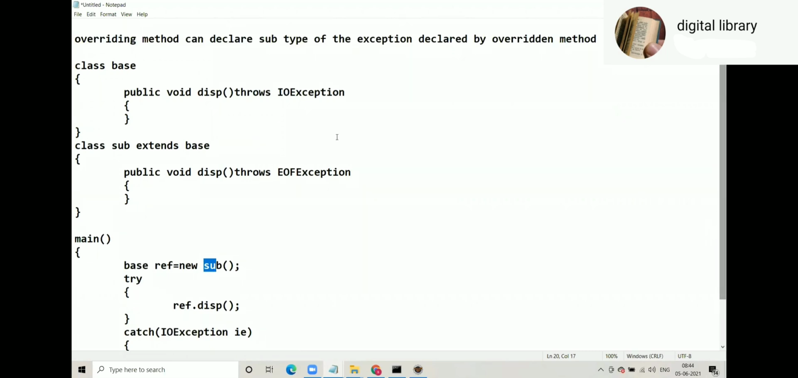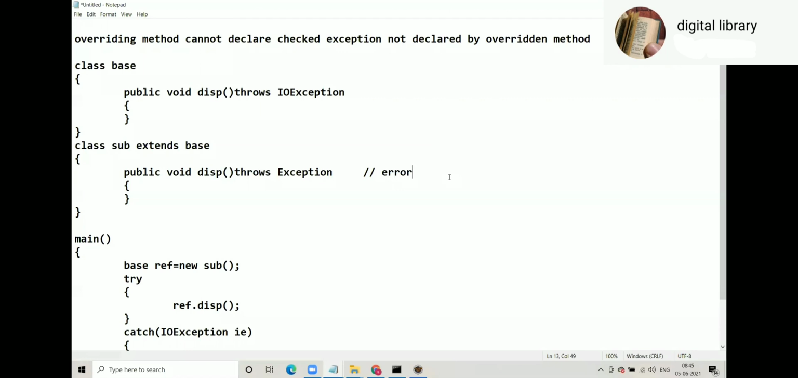And now finally, an overriding method cannot declare a checked exception not declared by the overridden method. So I have given two examples in that code snippet. One example is the overridden method declares IO exception, and the overriding method declares Exception. This is not valid. Here an error will come. So this will not compile in the first place.